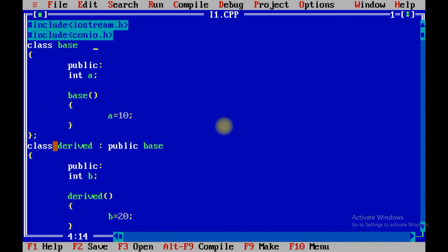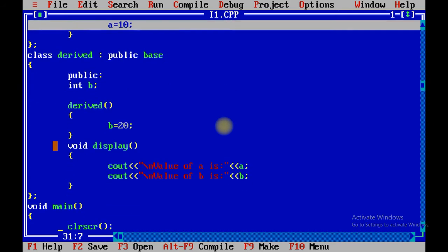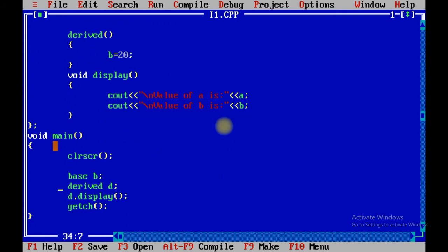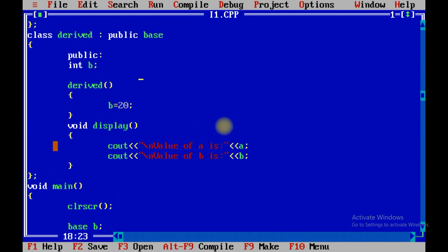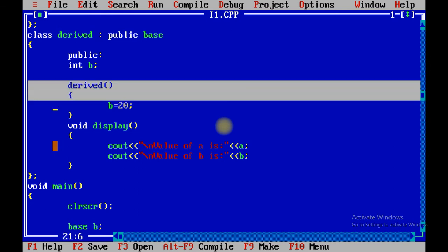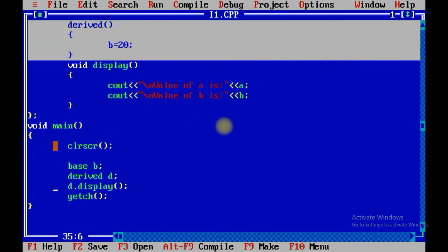Inside base we have initialized the value of a as 10. Then we create an object of the derived class, so it will call the default constructor of the derived class, and with its help you are able to initialize the value of b as 20. So using these two lines, a becomes 10 and b becomes 20.